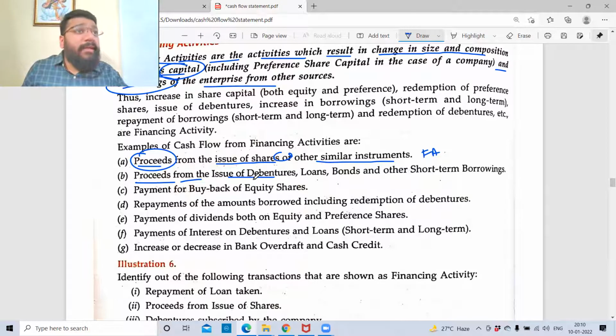I've issued debt instruments such as debenture, loan, bond, short-term borrowings. From that, money is coming in. That is financing my business. Hence, it is a financing activity.